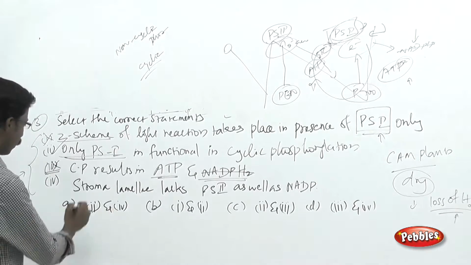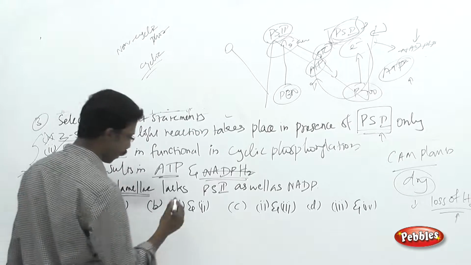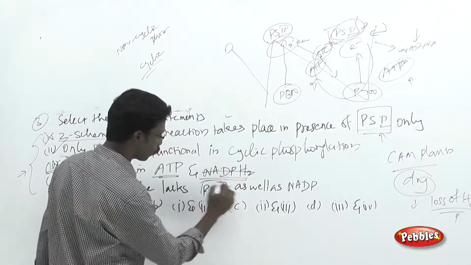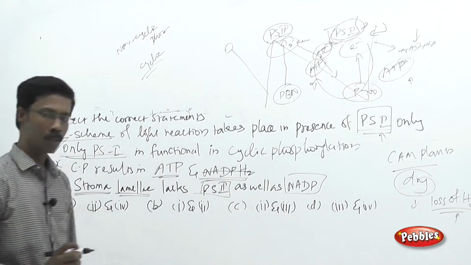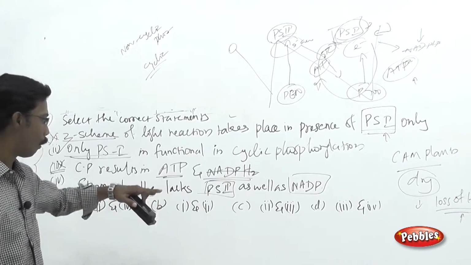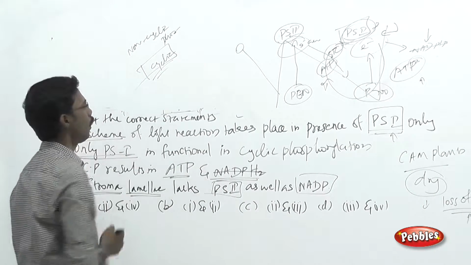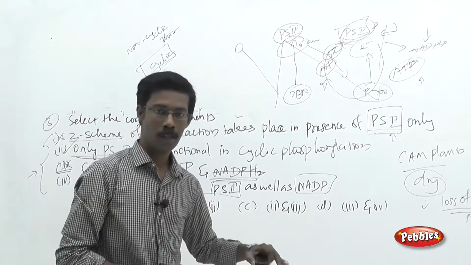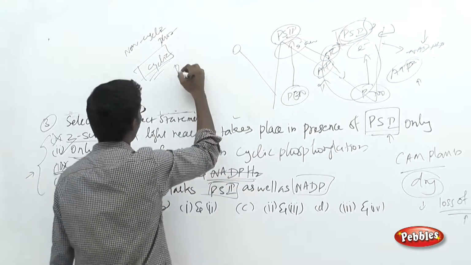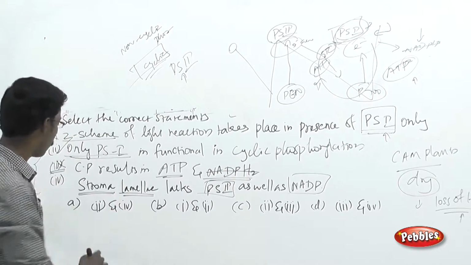And see the next statement: stroma lamella lacks PS2 as well as NADP. Okay, so this is the statement given, and you have to remember one thing about cyclic phosphorylation. It is going to happen in the stroma lamella. That means they don't need the PS2 system, because cyclic phosphorylation happens in that area.